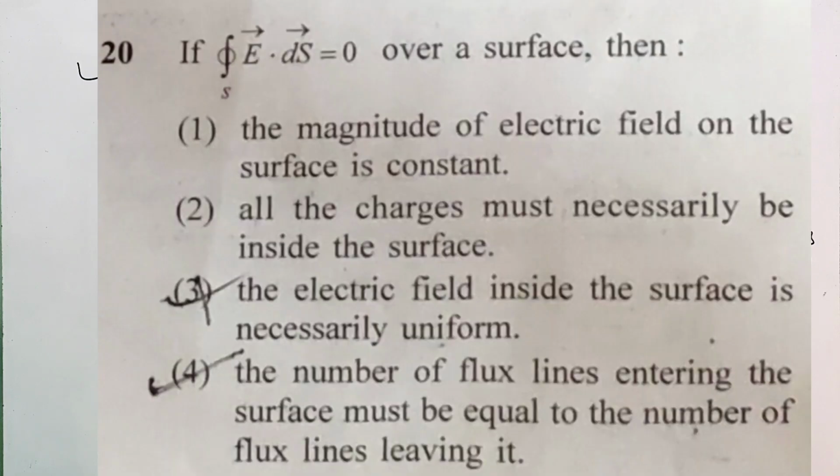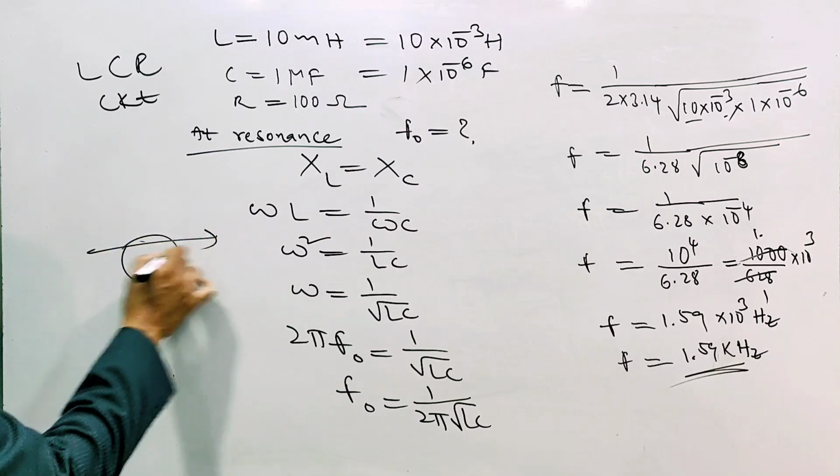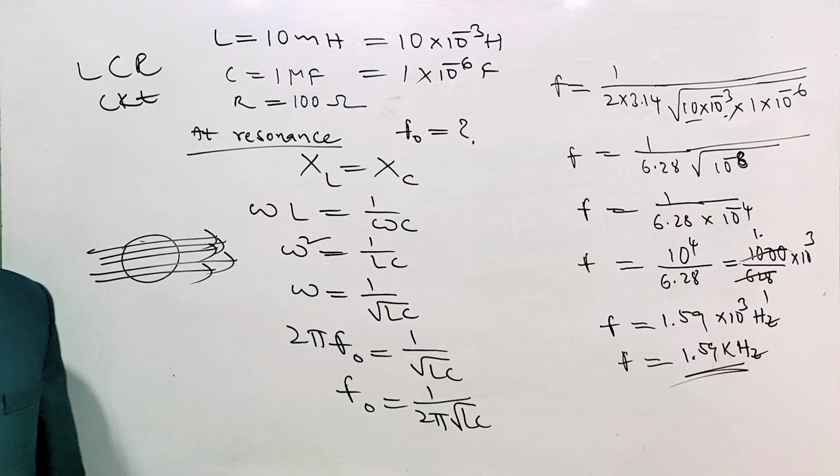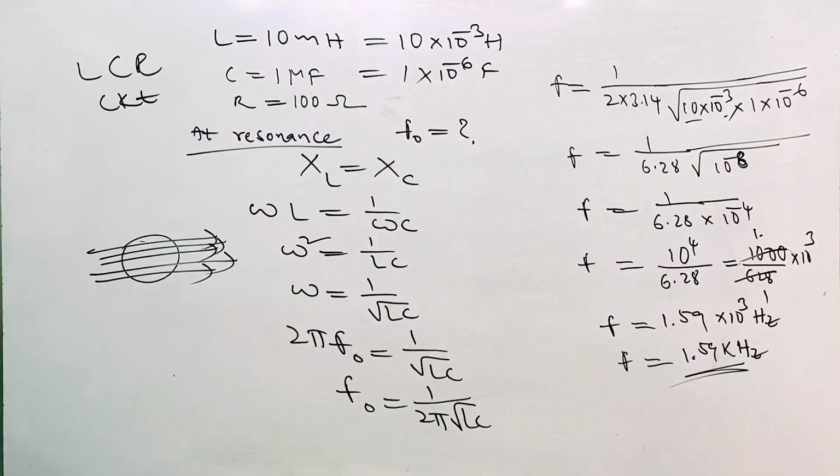If integration of E bar dot ds bar equals 0 over the surface, then four options are given. Which one is correct? You check. The magnitude of electric field on the surface is constant. All the charges must necessarily be inside the surface. The electric field inside the surface is necessarily uniform. The number of flux lines entering the surface must be equal to the number of flux lines leaving it. This is very clear: the number of lines entering through the surface is equal to the number of lines leaving. That is why the fourth option is correct. Next question, you can check.